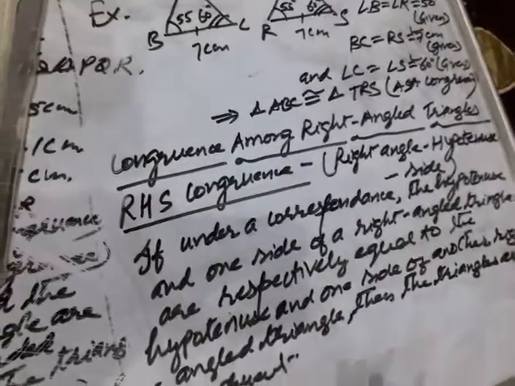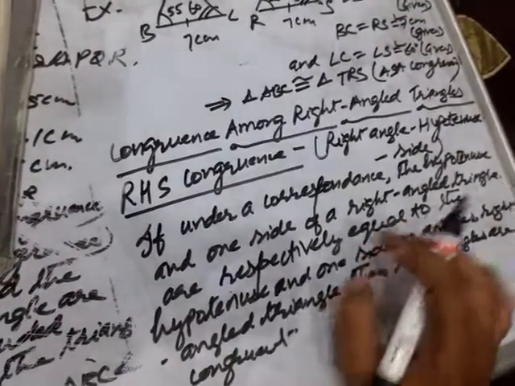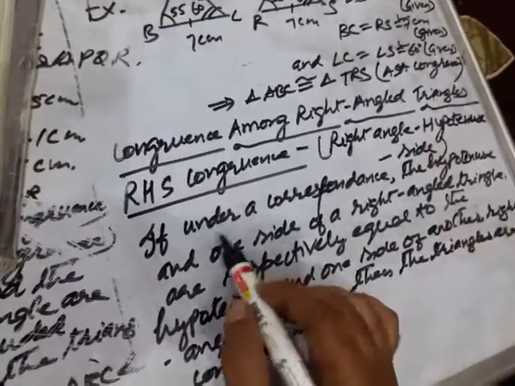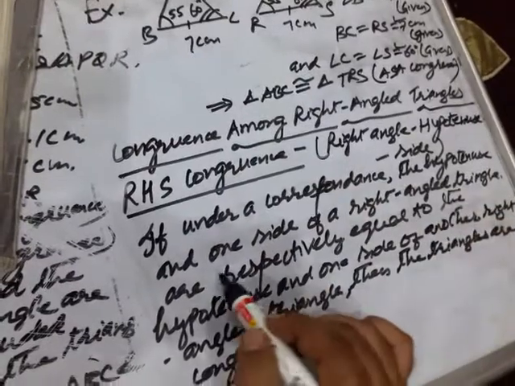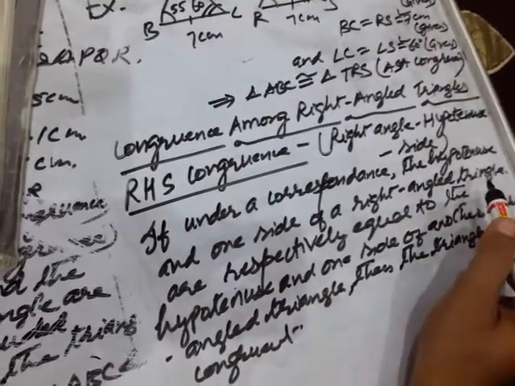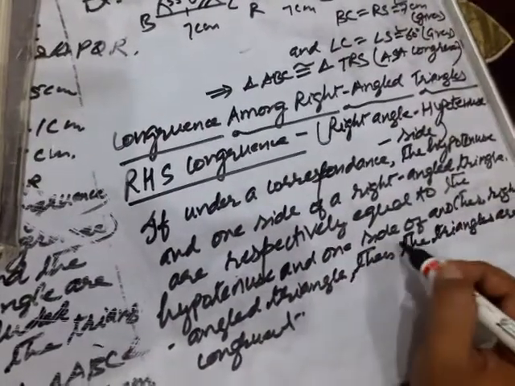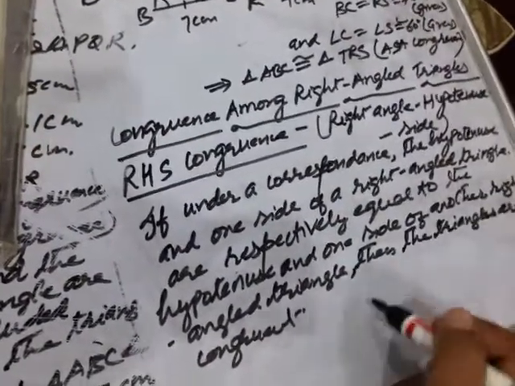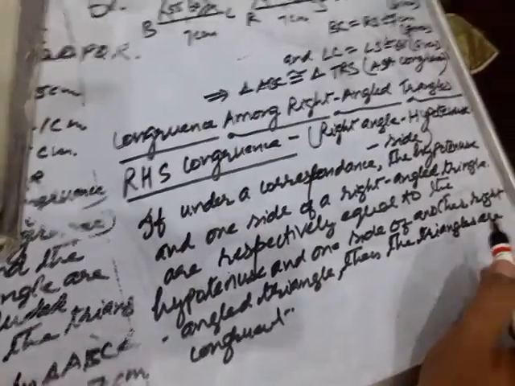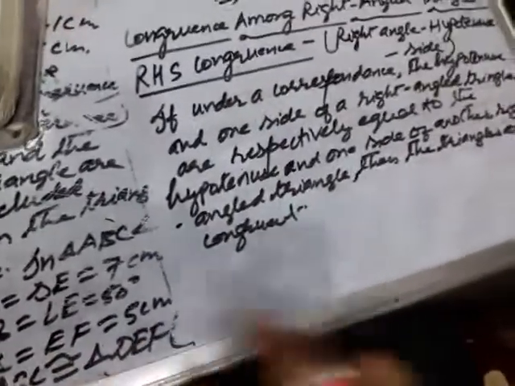What does it mean, children? If under a correspondence the hypotenuse and one side of a right angle triangle are respectively equal to the hypotenuse and one side of another right angle triangle, then the triangles are congruent. What does it mean? RHS congruence is only applied in right angle triangles.